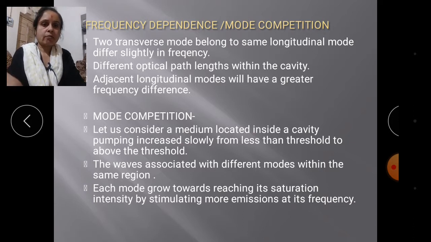We get a greater frequency difference between longitudinal modes depending on the length of the cavity.